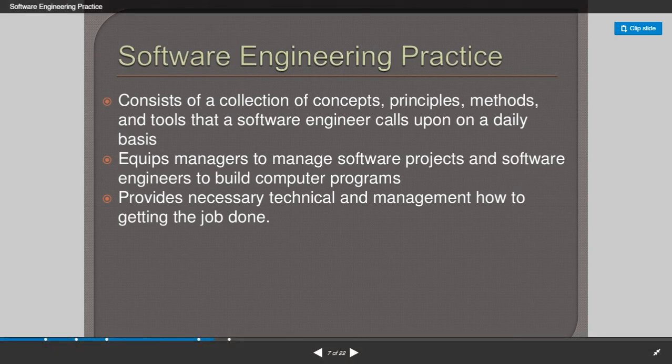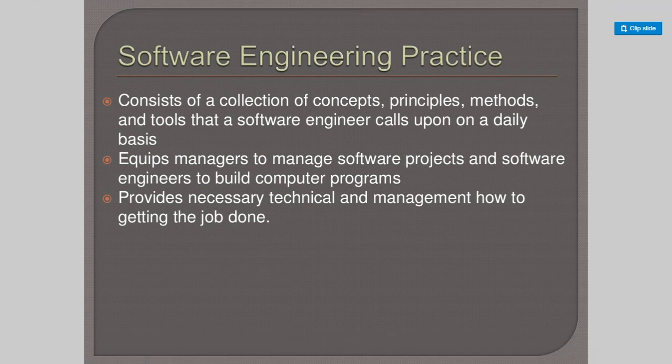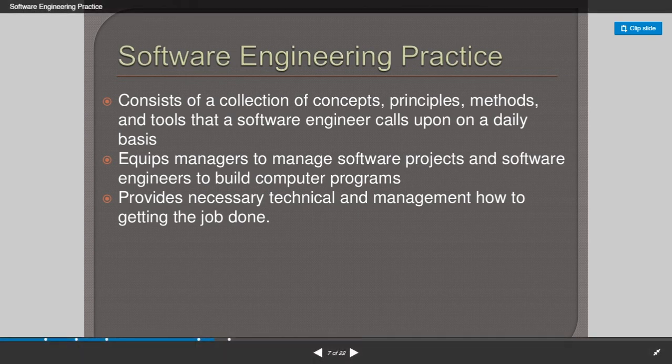It equips the managers to manage software projects and software engineers to build computer programs. So here the managers should be equipped with the efficiency so that they can manage the software projects, and the software engineers how to build the computer programs efficiently, and it provides the necessary technical and management know-how to get the job done.